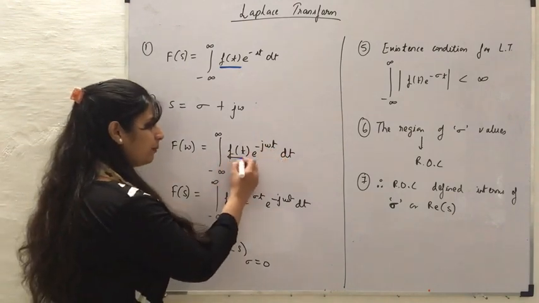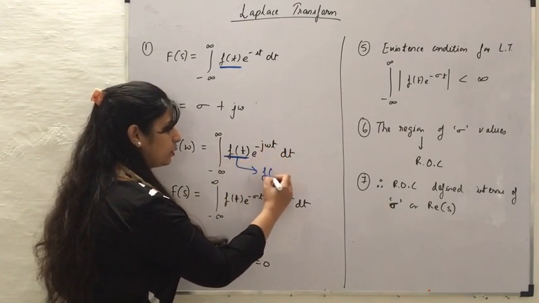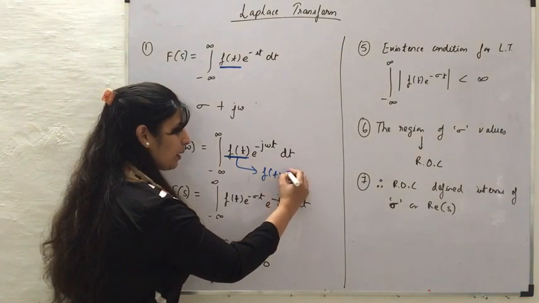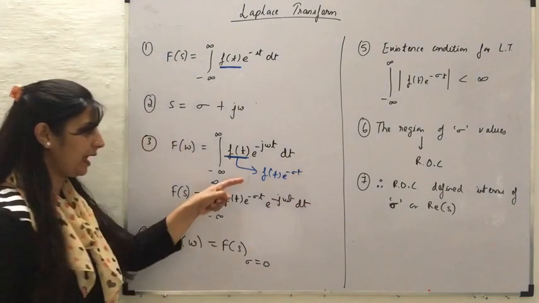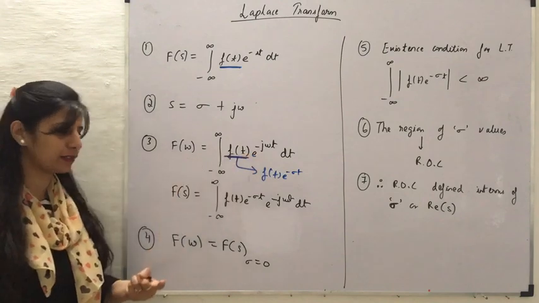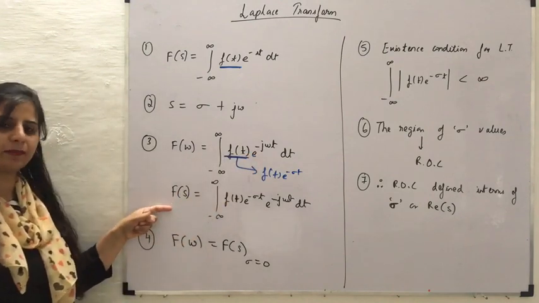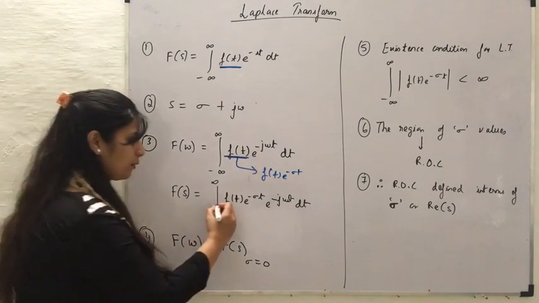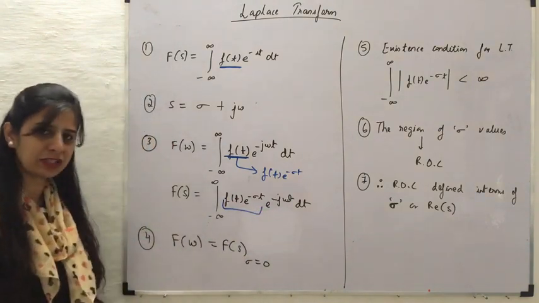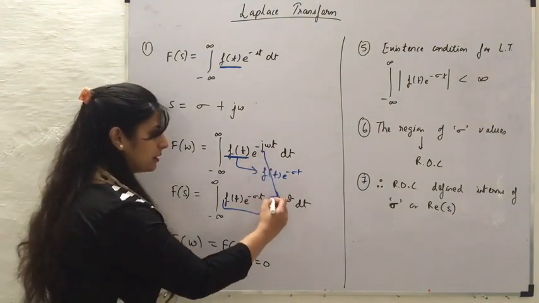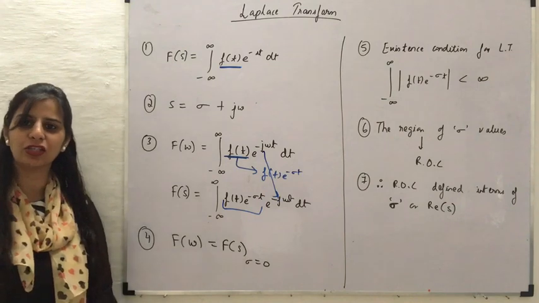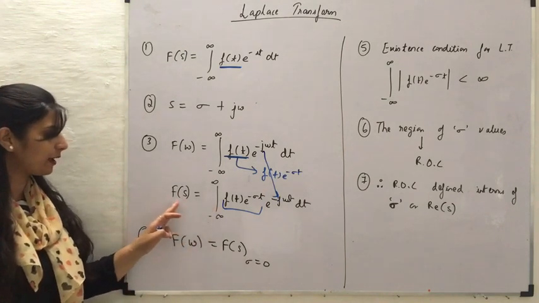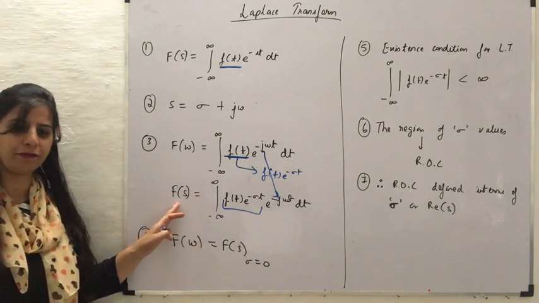Now if in the place of f of t I substitute f of t e raised to the power minus sigma t and then take its Fourier transform, then it will be what is called the Laplace transform. So we have this as our function and I am multiplying it with e raised to the power minus j omega t, which is then forming our Laplace transform F of s.